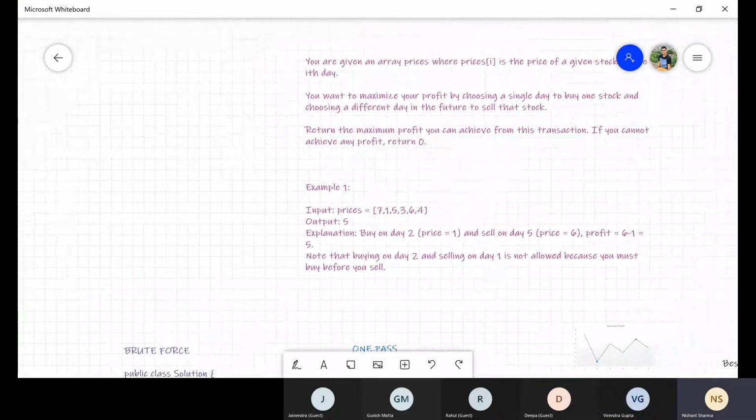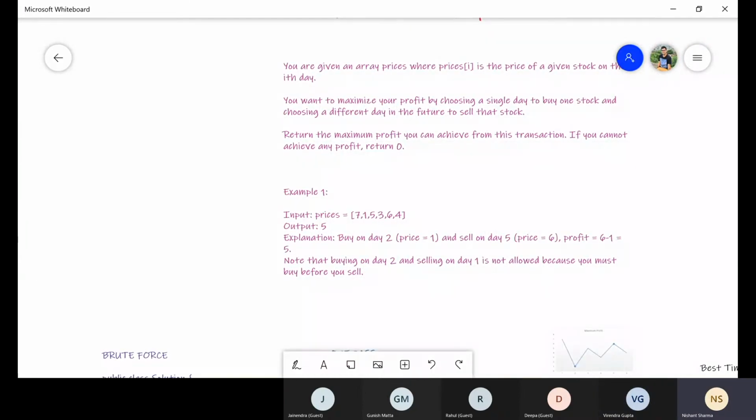Then we will discuss the first approach, which is brute force. So what would be the brute force approach? What I can do is I purchase on the first day at 7, and then after 7, I will try to sell on every day and try to find out the maximum profit. That is one possibility. Similarly, then again I change the index to 1. So I buy at 1 and then I will try to sell at 5, 3, 6, and 4. So that would be the brute force approach.